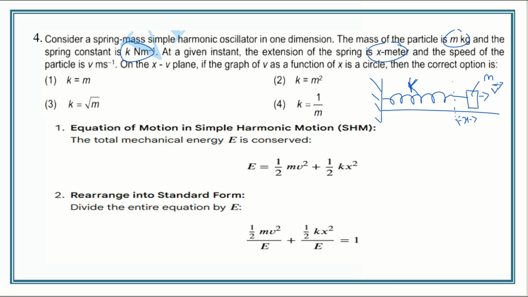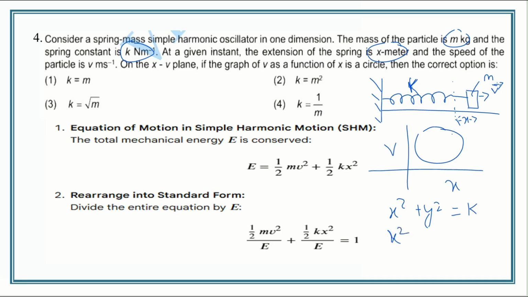Okay, if the graph of v as a function of x is a circle, then the correct option is, here it is given that the graph of x versus v is a circle. We know the equation of a circle is x square plus y square is some constant. So here we can say that the equation of this simple harmonic motion is x square plus v square is equal to some constant. So this is the main thing.